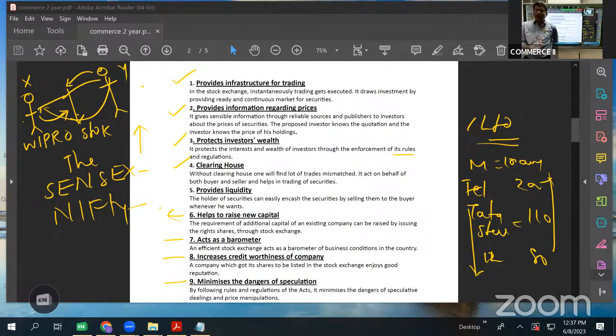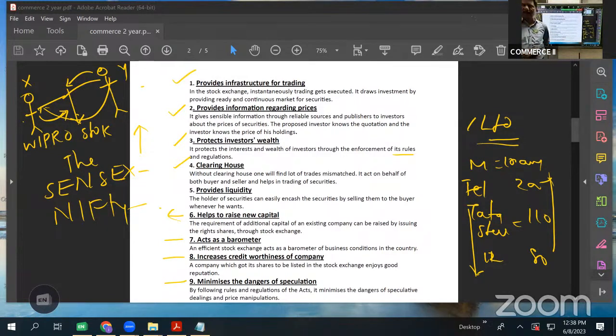If speculation is not there, then what is the use of buying and selling shares? Nobody would come and invest in shares if speculation is not there. Speculation is always there with stock market, but speculation because of illegal market is curbed. It's stopped by stock exchange. So that minimizes the dangers of speculation, right?